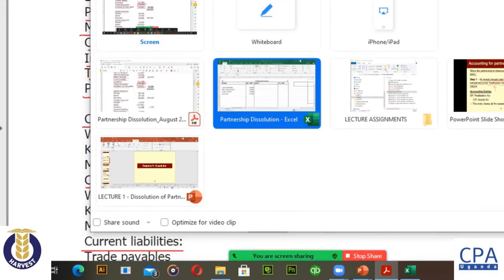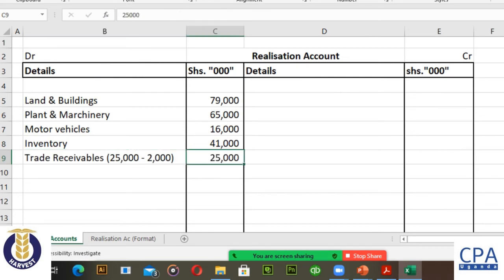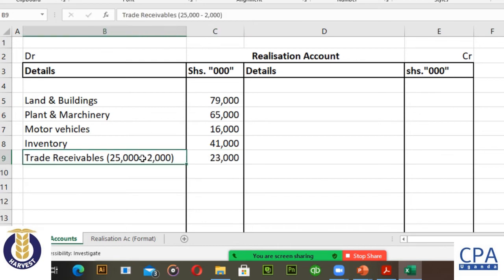Then I'll proceed to bring in the trade receivables. As I've mentioned, the provision for doubtful debts has to be deducted. So that comes to 23. It's supposed to come to 23. 25 minus 2, that's 23. Then I have the dissolution expenses. This one we shall see later.